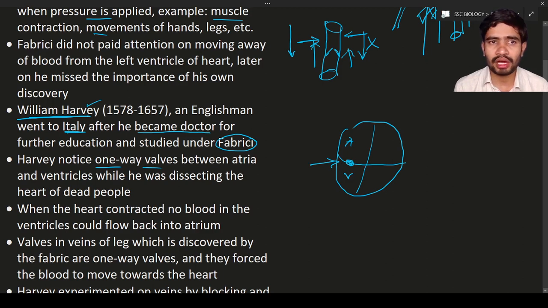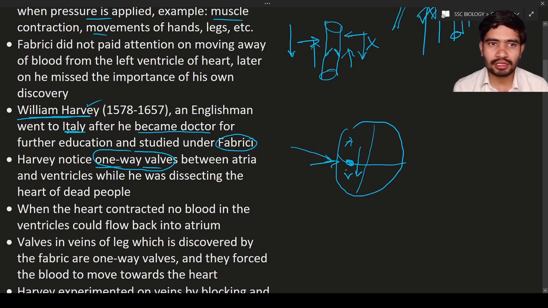So what did William Harvey find? He found that there is a valve, and that valve is also a one-way valve. How can it be a one-way valve? Can you see here? The blood will flow from the right atria to the right ventricle only, but not in the opposite direction. Atria to ventricles is possible, but ventricle to atria is not possible.